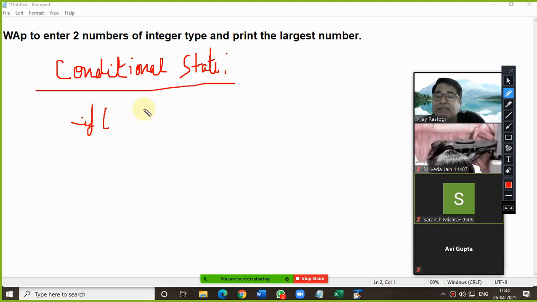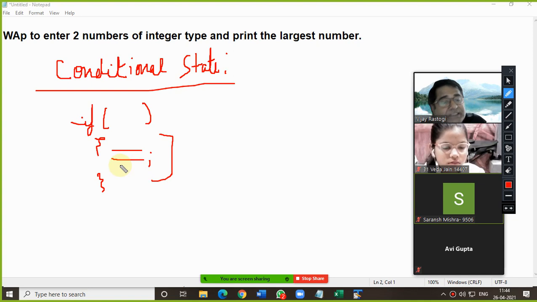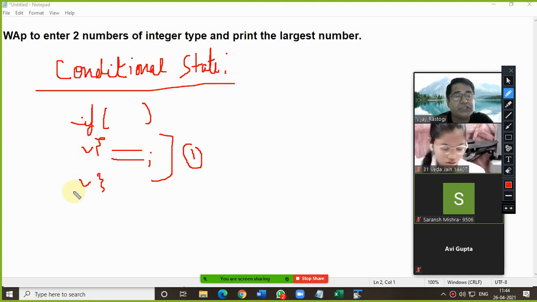If this condition is true, then this part will execute, and under this part you can have any number of statements. Here I have shown you 2 statements. You can write 2 statements, 1 statement, or any number of statements. But if there is only one statement, the opening and closing curly braces are optional. If you have more than one, then these are a must.